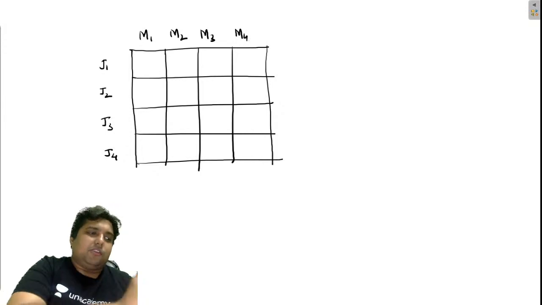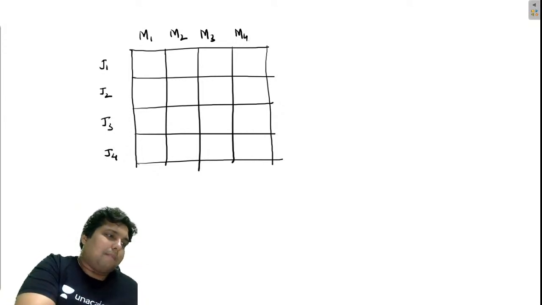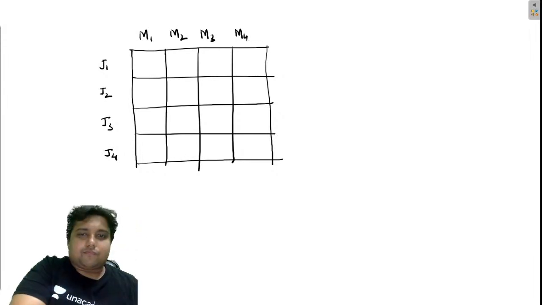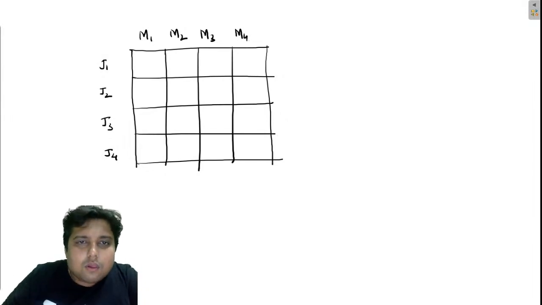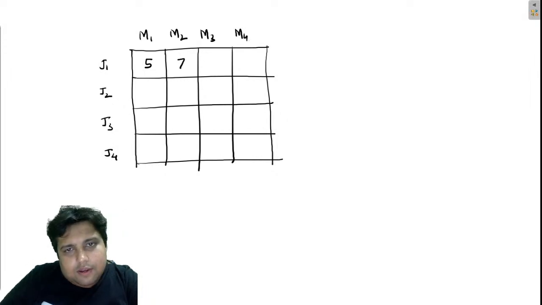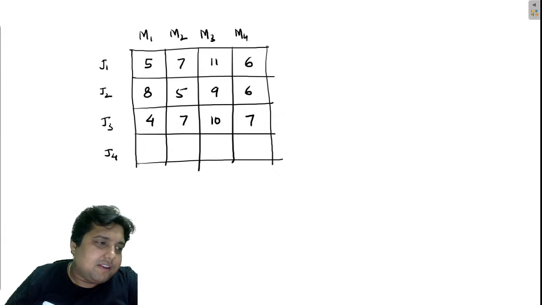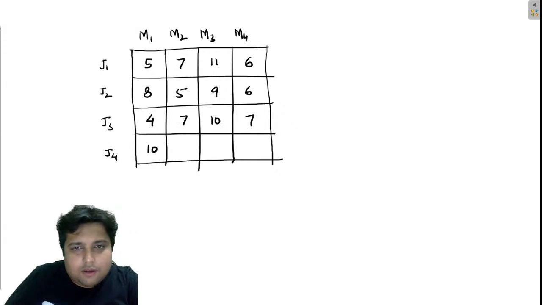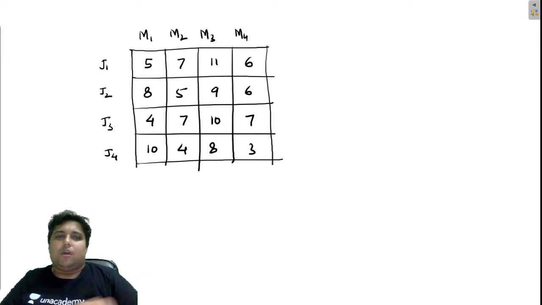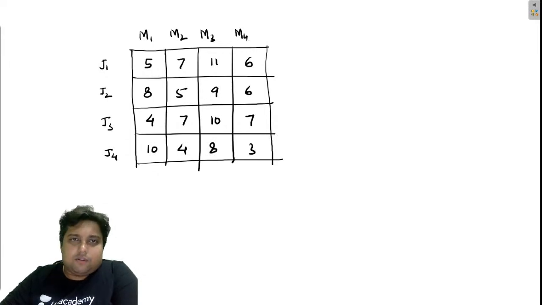Let me open a rough page along with this where I can perform the calculations. The values will be, let's say, 5, 7, 11, 6, 8, 5, 9, 6, 4, 7, 10, 7, 10, 4, 8, 3. So guys, just check out this question, okay?